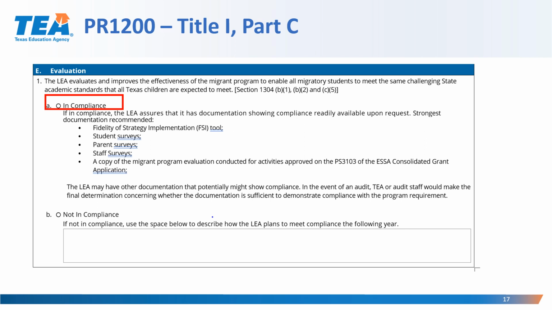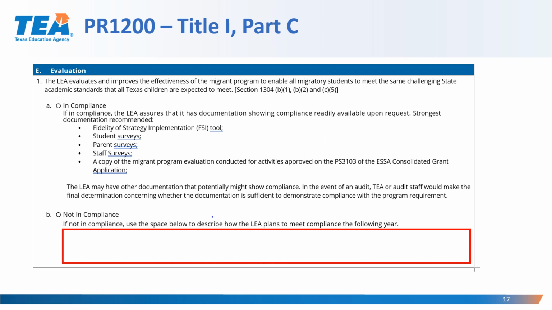In the event of an audit, TA and audit staff will make the final determination concerning whether the documentation is sufficient to demonstrate compliance with the program requirement. If the LEA indicates that it's not in compliance, then they have to provide information as to how they intend to meet compliance the following year in the following box.